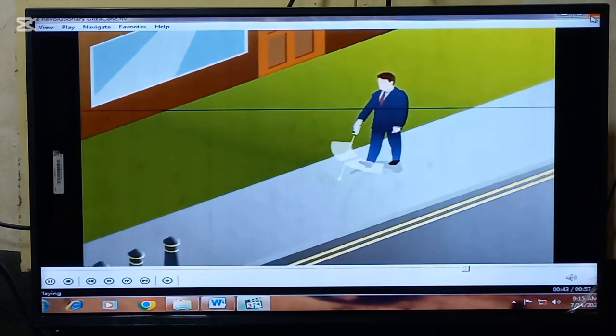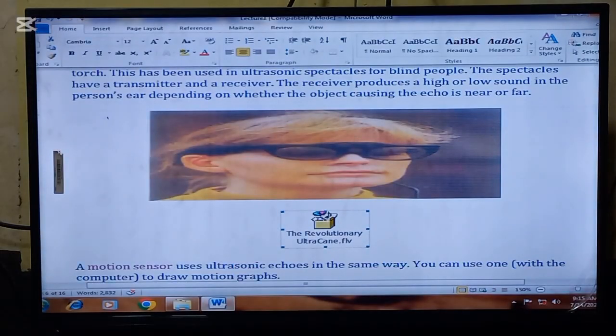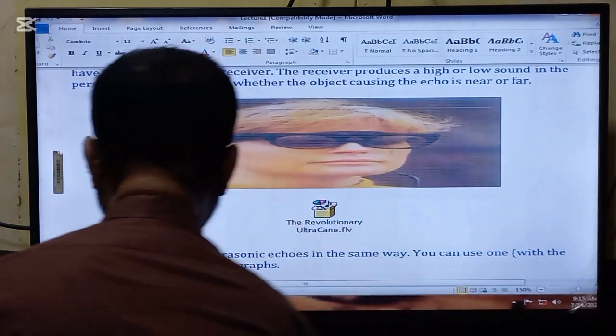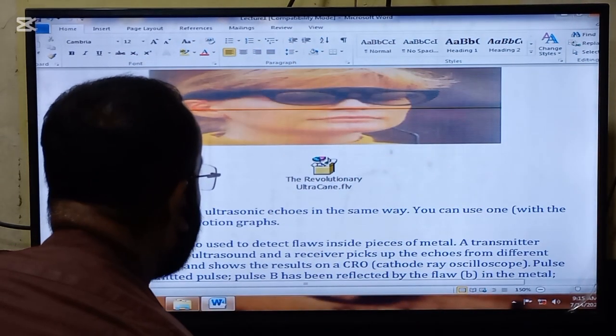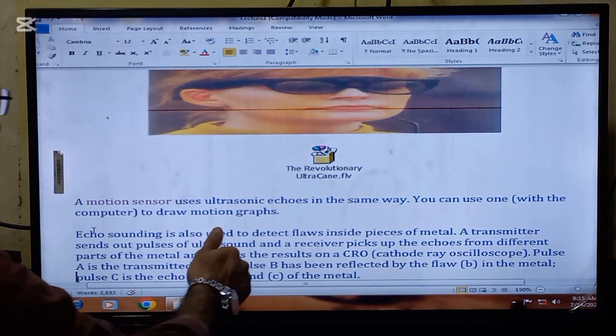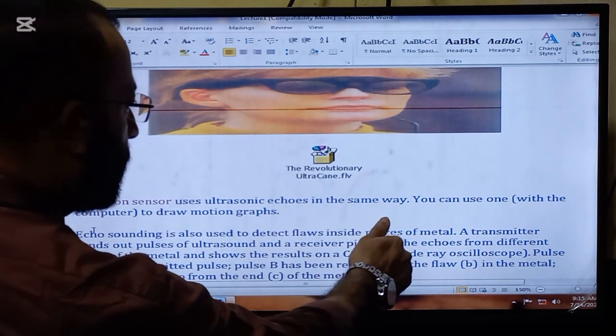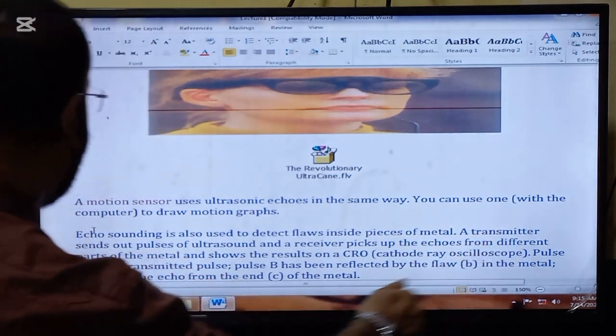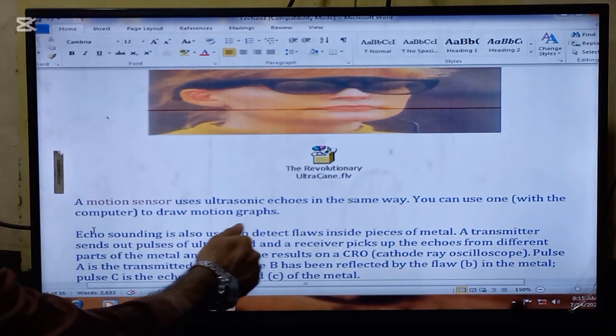No problem. So this is the technique that is used in case of the blind persons. A motion sensor uses ultrasonic echoes in the same way. You can use one with the computer to draw motion graphs.